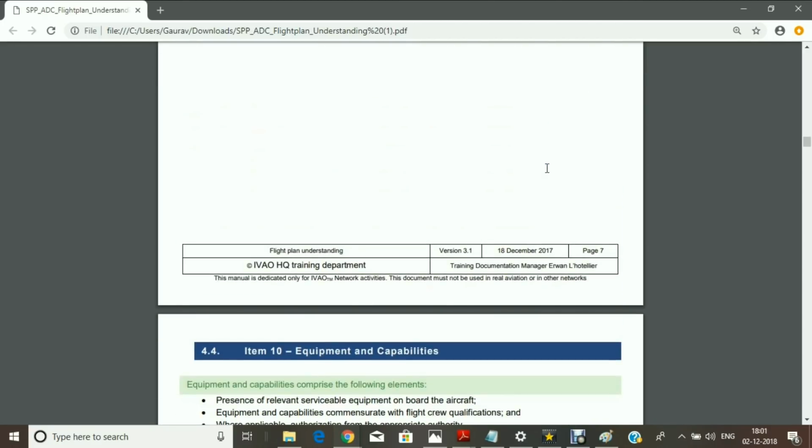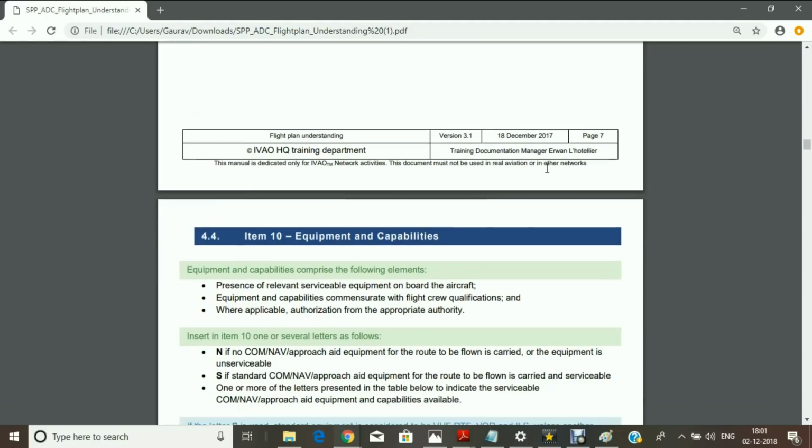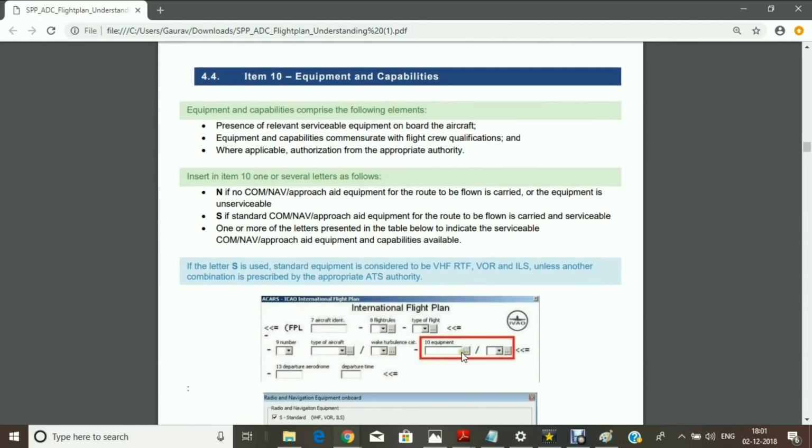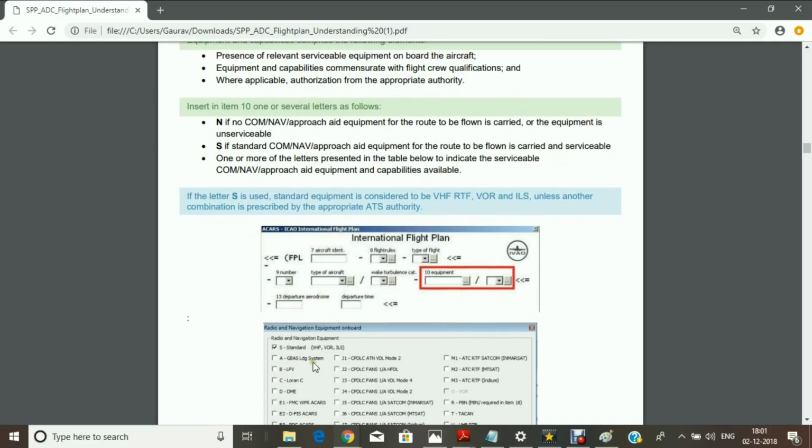Next is equipment. This is very important because this equipment has 2 blocks. You can see here 1 and 2. This is for radio equipment, and this is for transponders. So equipment you can write down in this.